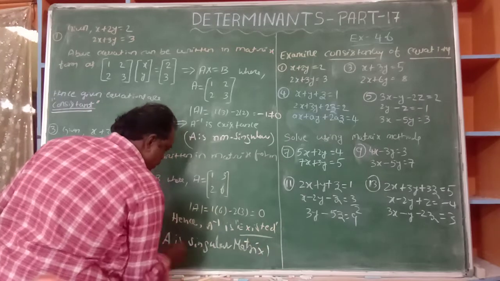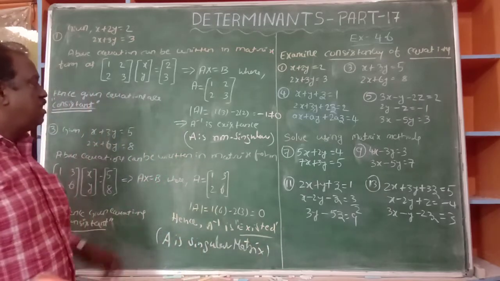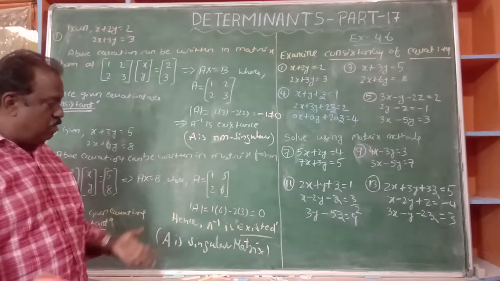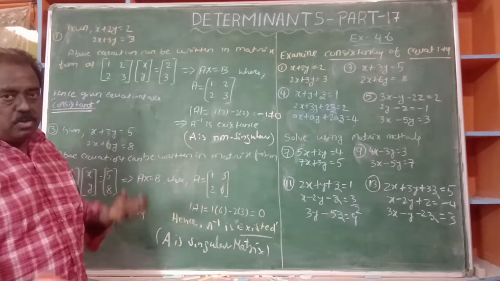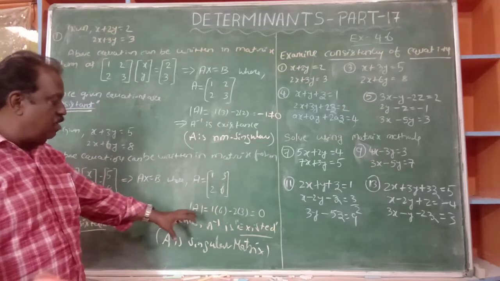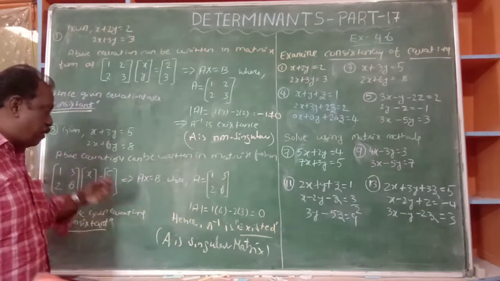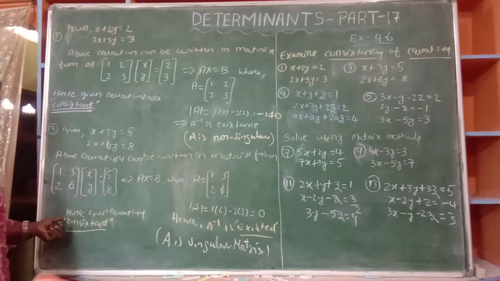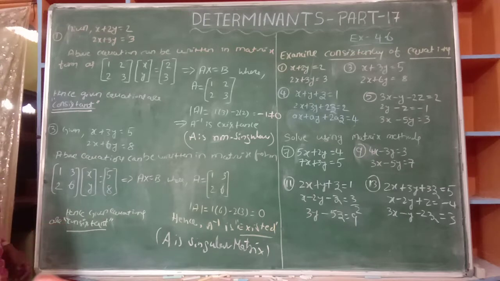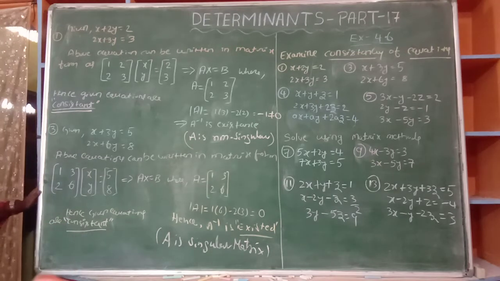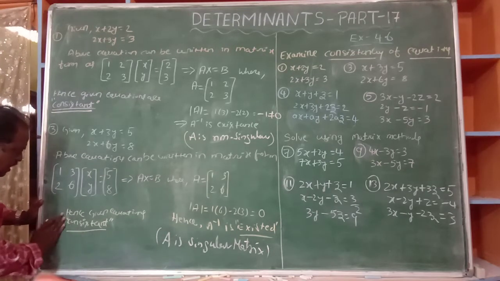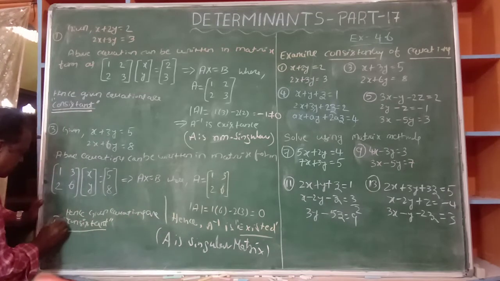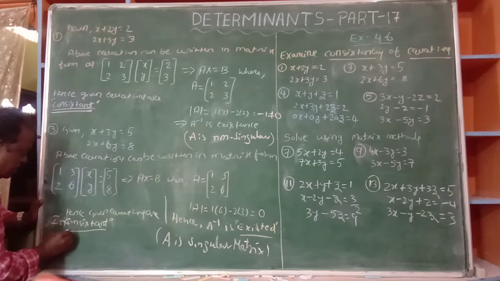Now it is a singular matrix, whereas here it is non-singular. Here it is a singular matrix. If A is a singular matrix, it is not possible to find the inverse. So A inverse does not exist. As a result, the system of equations is inconsistent. Here it is inconsistent.